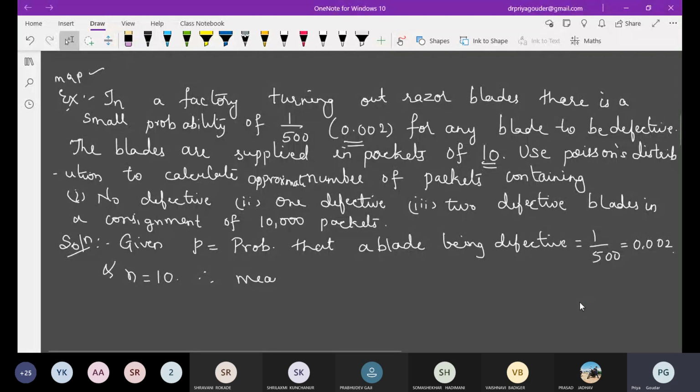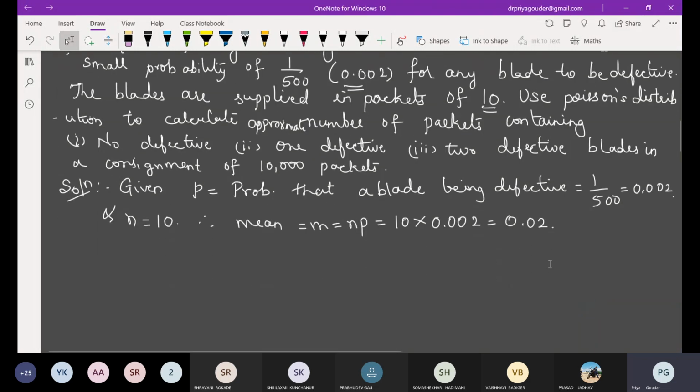Therefore, mean m is equal to np, which is nothing but 10 into 0.002. What is the value? Just one place it will be shifted, so 0.02 is m. Therefore, what is to be applied here? They have told clearly it is Poisson's. By Poisson's distribution,